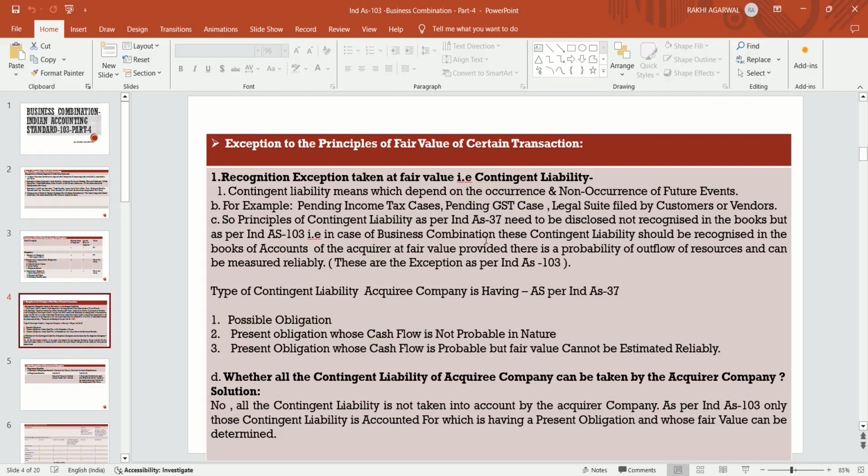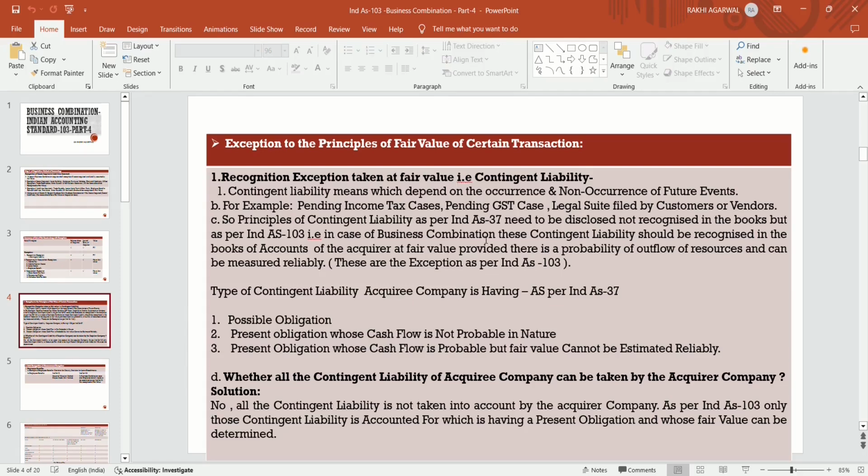As per Ind AS 37, contingent liability needs to be disclosed and not recognized in the books. Generally, by following Ind AS 37, the company discloses this contingent liability in the notes to its financial statements, and does not recognize this liability in its books.